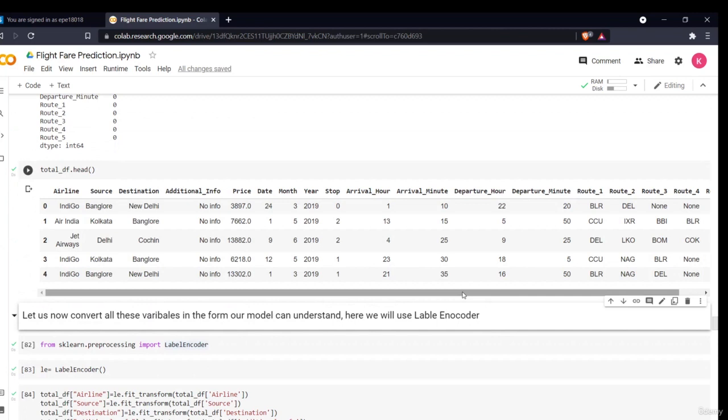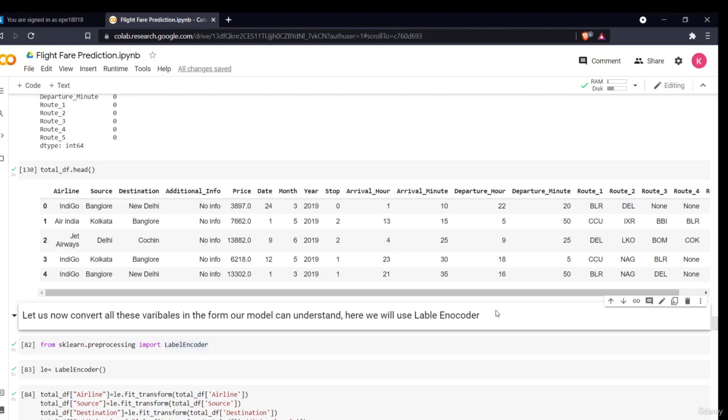What an encoder is, it will map the labels. Like for the airline, it will map a certain value for this airline and for the routes. Now this is one method, but for the categorical variables, what we can do is we can use one hot encoding. We can perform one hot encoding.